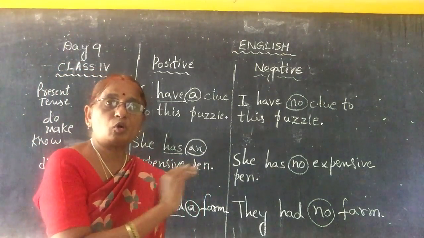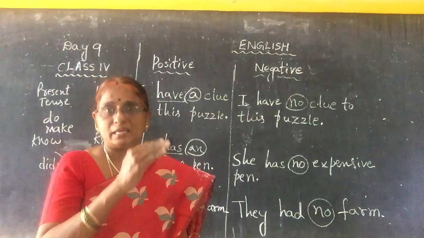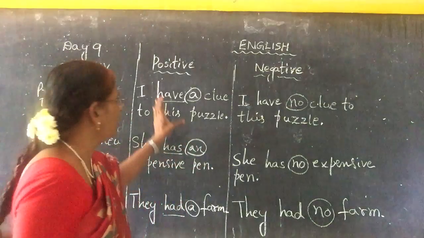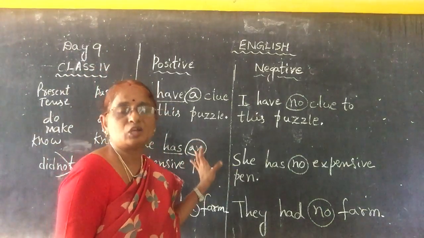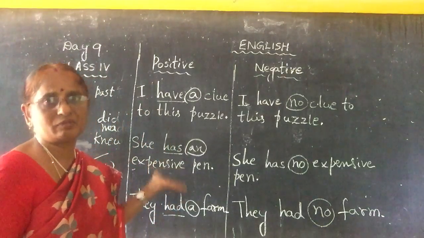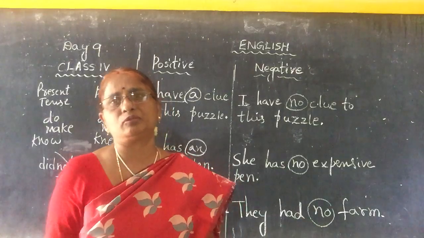Because there are no other helping verbs. What are those helping verbs I told you? Am, is, was, or were. None of these helping verbs are in the positive sentences. So what is their main verb? Have, has, had only. When there is only one verb, that is called the main verb.